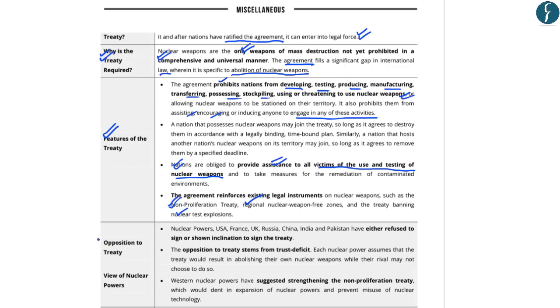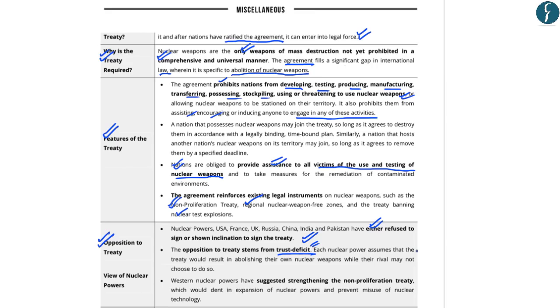Now, this treaty is being opposed or met with indifference by the nuclear powers, wherein the nuclear powers have either refused or shown no inclination to sign the treaty. And this opposition stems from a trust deficit, wherein each nuclear power assumes that the treaty would result in abolishing their own nuclear weapons, while their rival may not choose to do so.